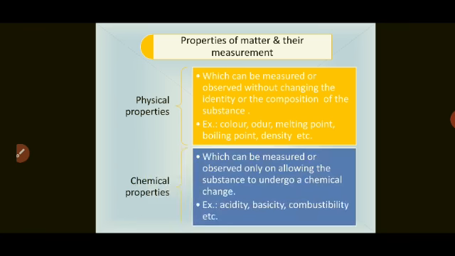And what are chemical properties? Suppose we pour an acid on a substance or dip that substance in a base, or even if we burn that substance, whatever change occurs, there is a change that takes place in that substance. So these properties are called what? Chemical properties. The properties which can be measured or observed only on allowing the substance to undergo a chemical change. Example: acidity, basicity, or combustibility, etc. Combustibility means burning in the presence of air.